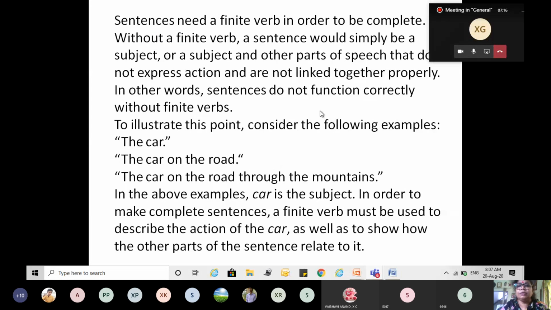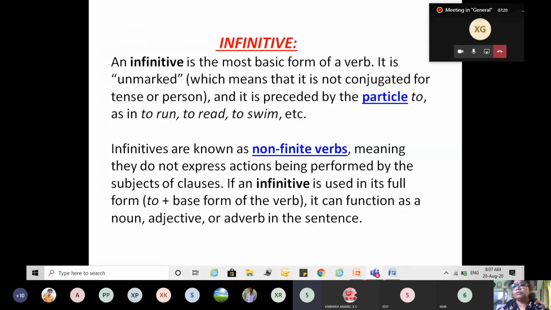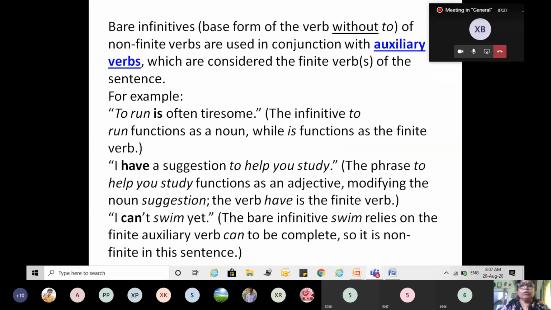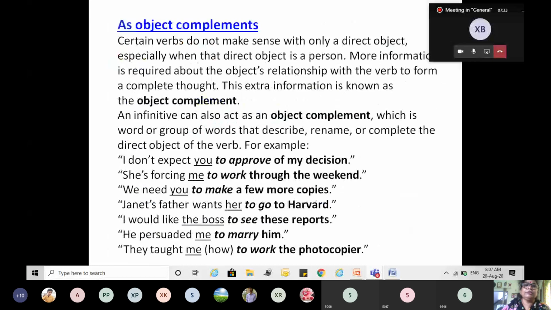I want an answer. Participle. Directly participles. Okay. So infinitives, gerunds, we had done this.